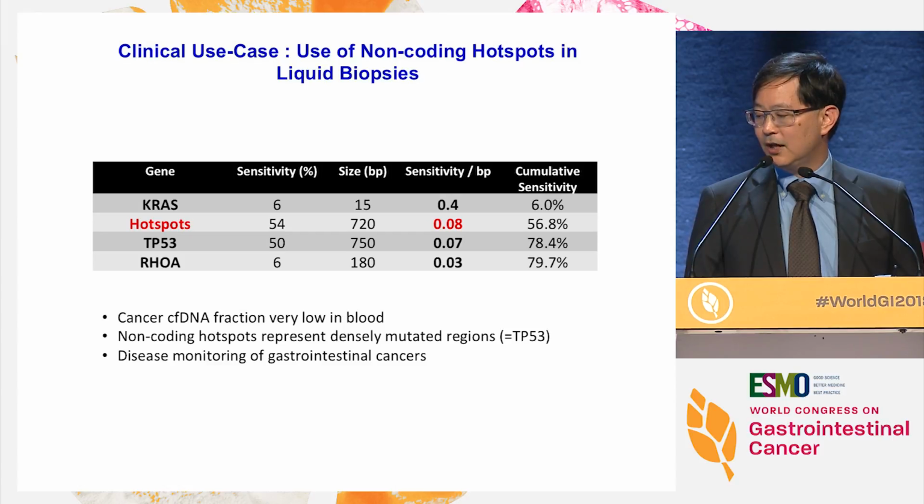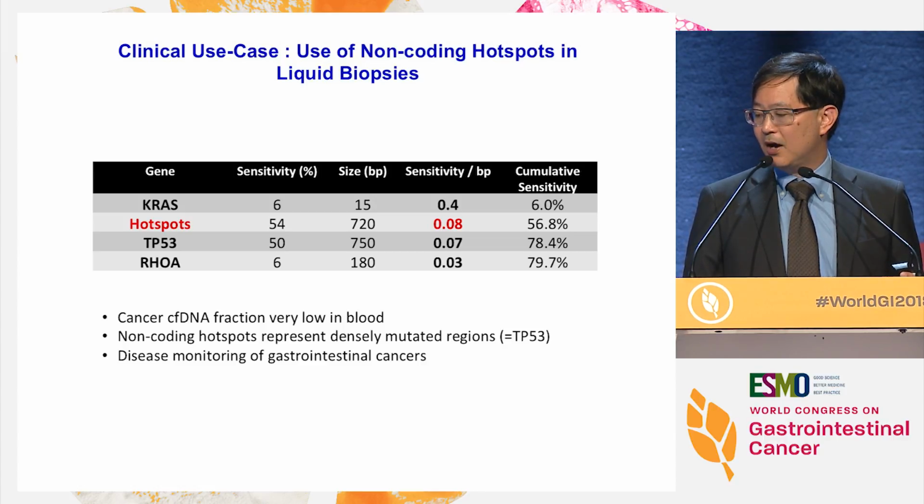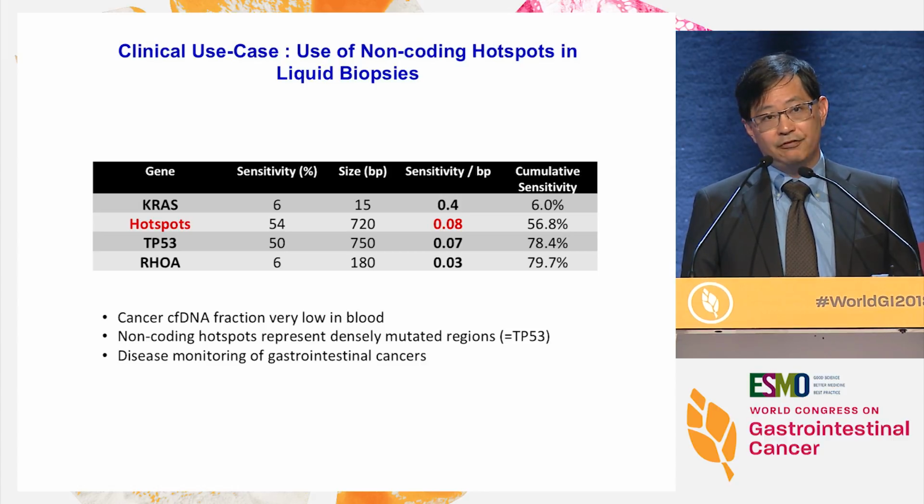Well, it turns out that if one can begin to compress all of the CTCF binding sites and the hotspots into a very targeted assay combined with the other frequently mutated genes, one can then conceive of a liquid biopsy test that covers almost 80% of all gastric cancers, suggesting that this could be used as a general way to track tumor burden in this particular very deadly disease.